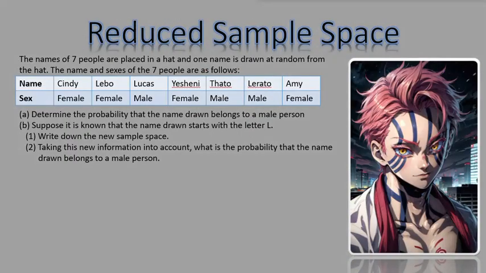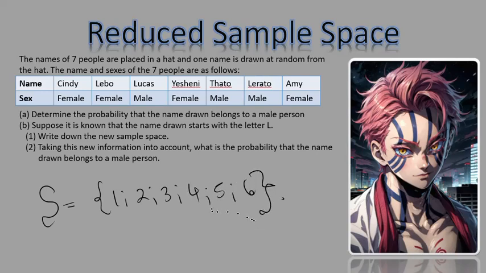So here we have a situation of reduced sample spaces. Now, when we talk about reduced sample spaces, what do they mean? You have your normal sample space that we have in the past examples. In a situation of us rolling a die, we had these 6 events as the sample space.